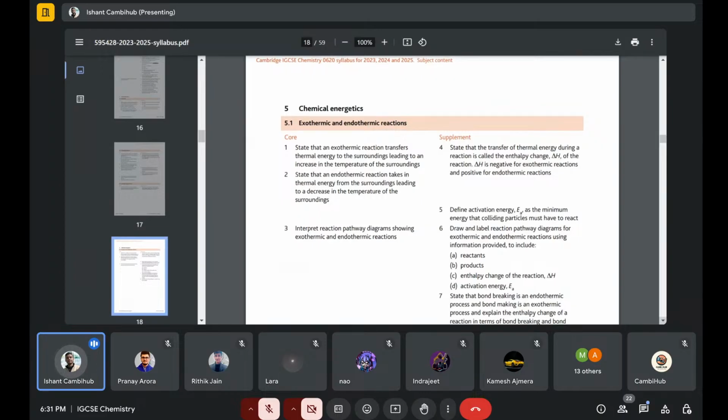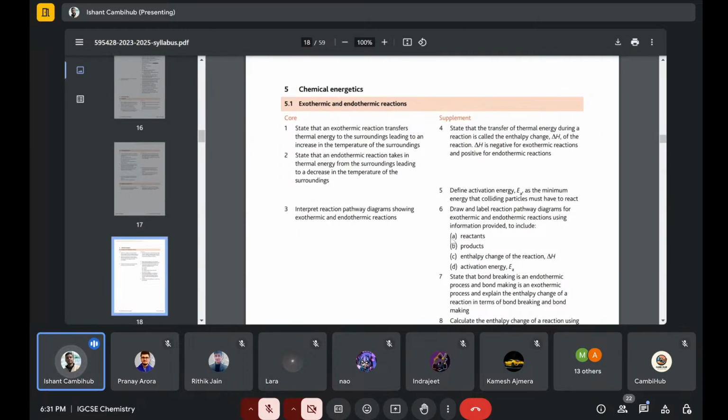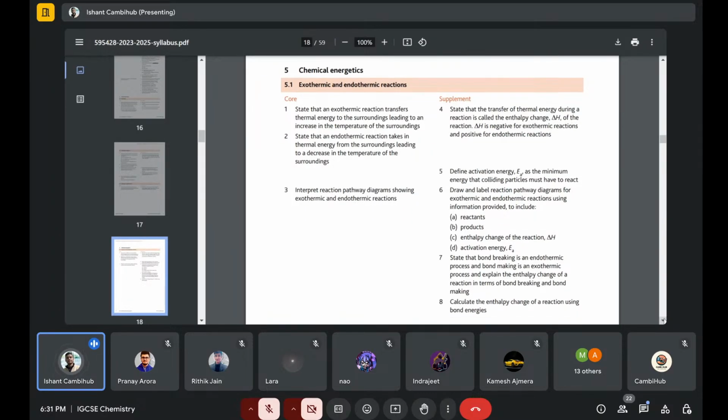Then exothermic and endothermic questions, the drawing of the diagram. These energy level diagram questions they will also ask in MCQ sometimes, where they draw the diagram and ask which one is correct or which one is wrong. You always have to remember that for exothermic, reactants will be on the top and the products on the bottom.